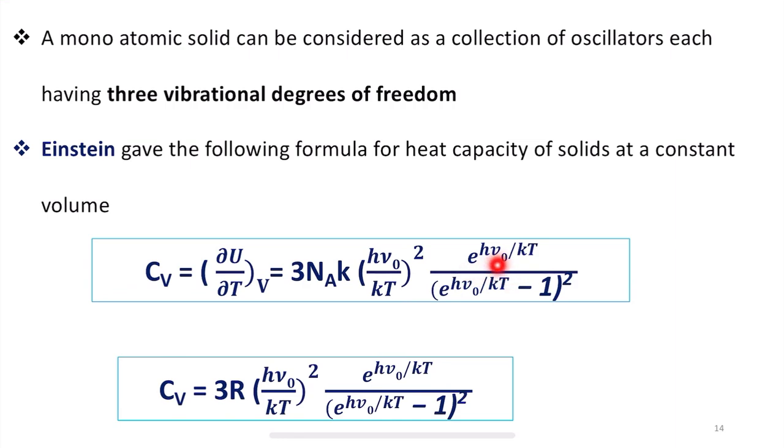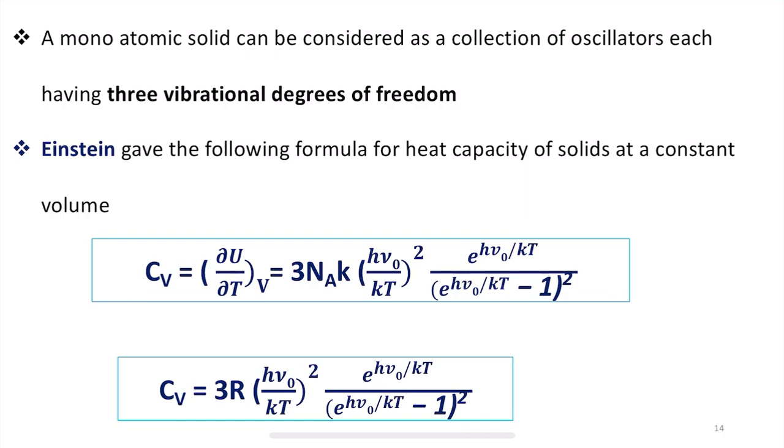into e to the power h nu naught divided by kT, divided by (e to the power h nu naught divided by kT minus 1) to the whole square. So, this is quite a big equation, and you have to practice this equation by writing it again and again in repeated terms. Okay. So, it is important from the exam point of view.